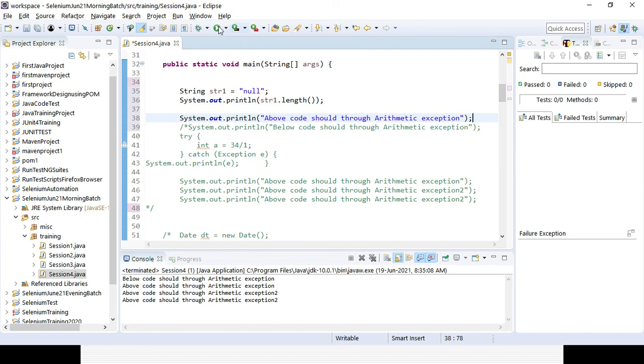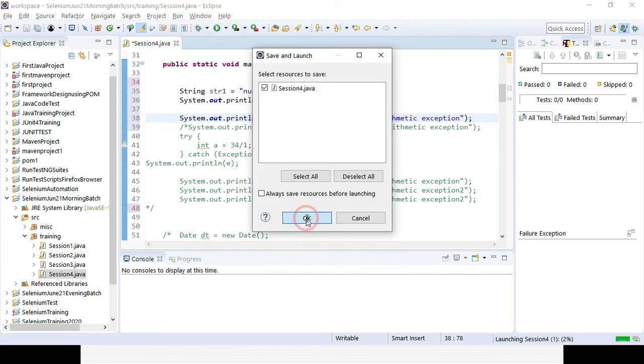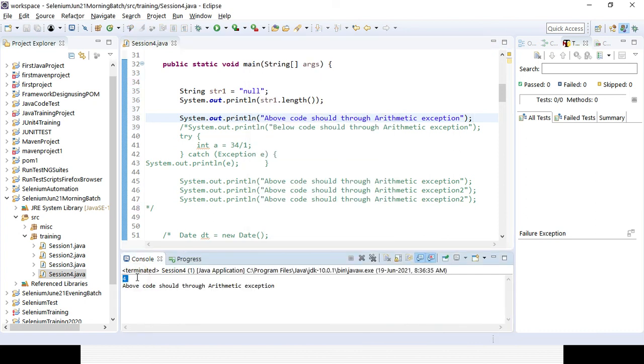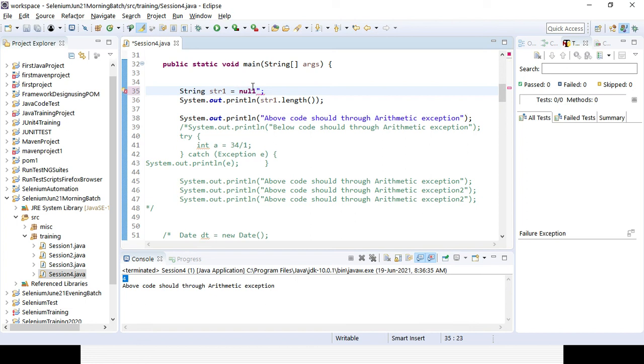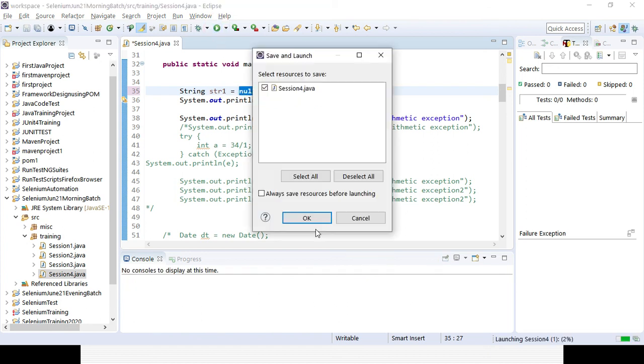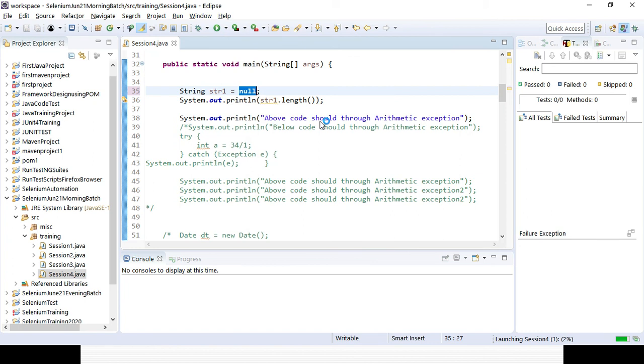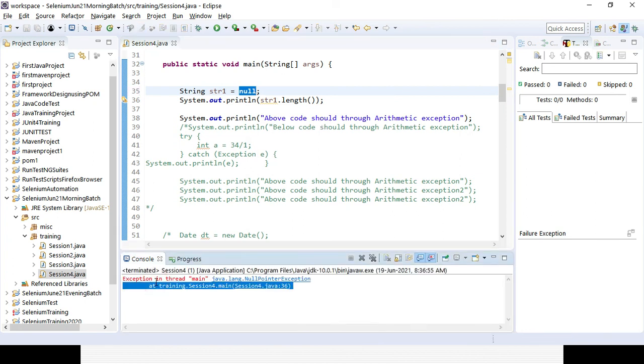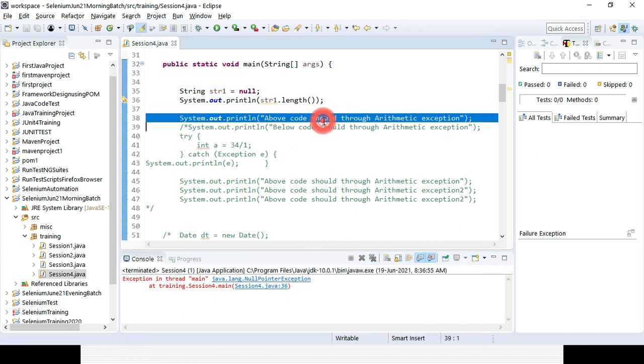Okay, let's see. I should not put it in double quotes, sorry, that is the reason the error is coming. Because if it is given in quotes, it is considered the word null as a string. So I need to give it without double quotes, which means it is considering null only. So the length call is giving an error. You can see some error messages there: exception in thread main, and that is the Java NullPointerException. Session 4 is the class and 36 is the line number, and the next line of code is not getting executed.